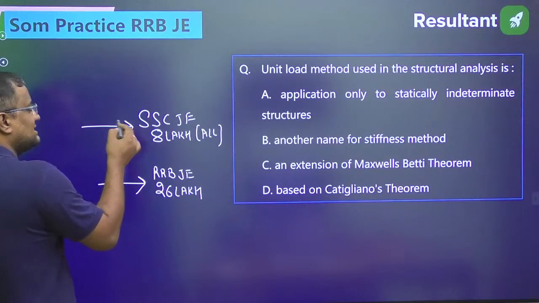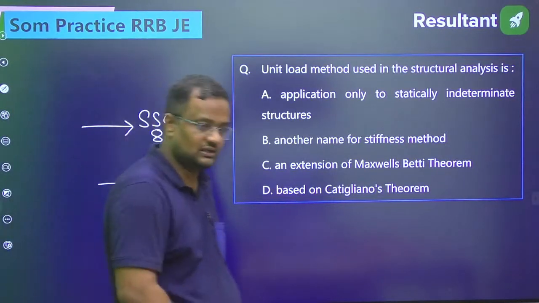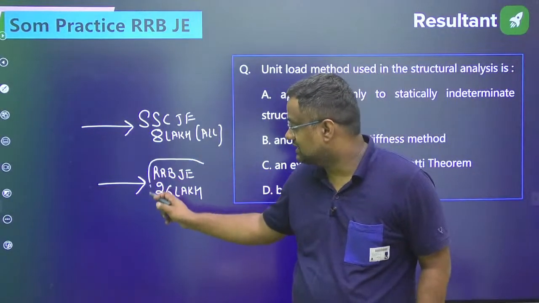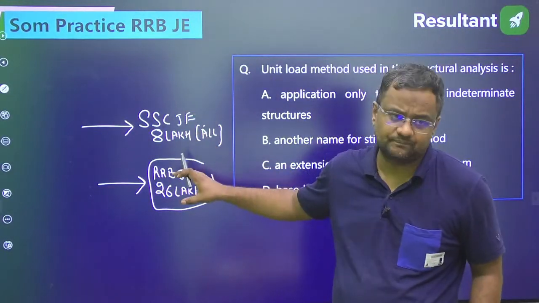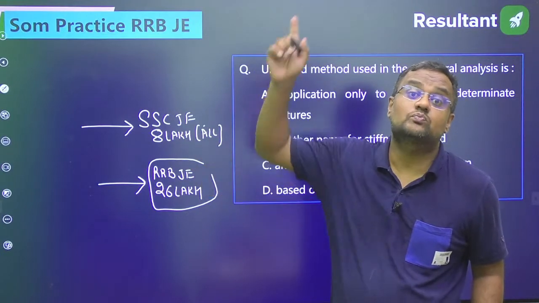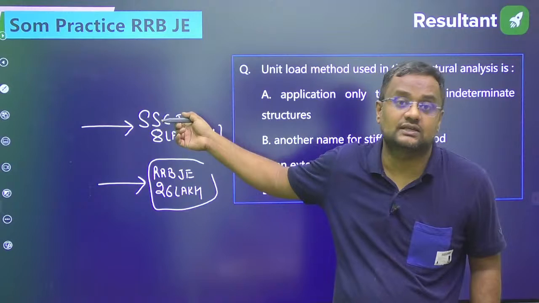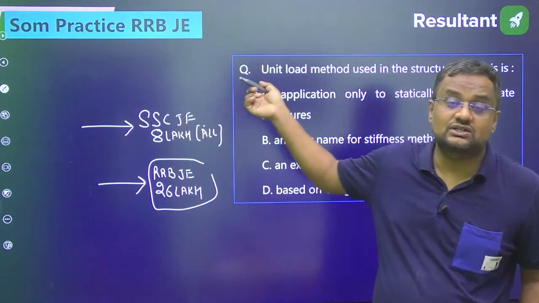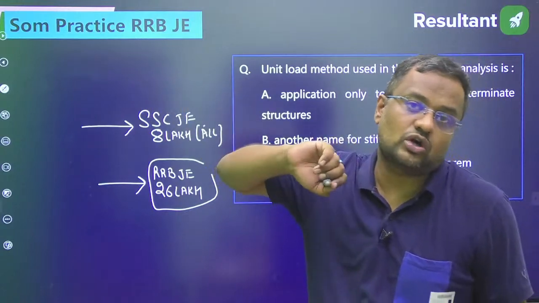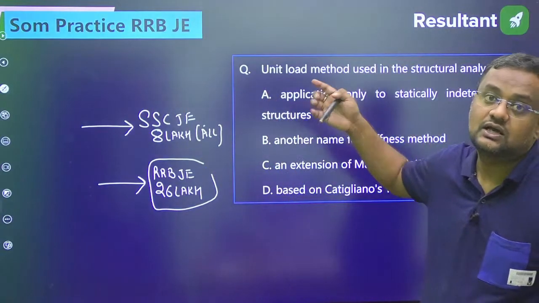SSC JE is also almost annual. The syllabus of civil engineering, I am not saying the depth may be the same in both, is a little lesser in RRB JE, but the syllabus of RRB JE is much larger than SSC JE. Structures is not asked much in SSC JE, but here it is.